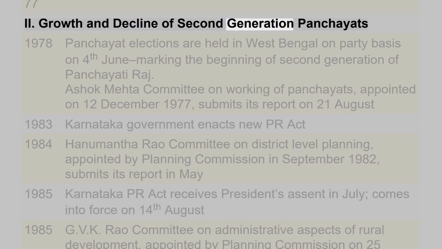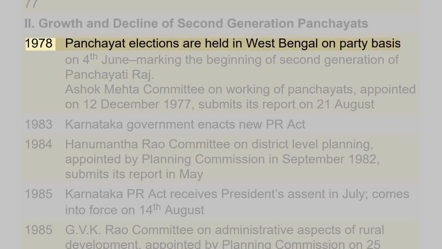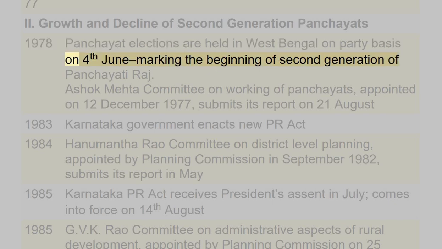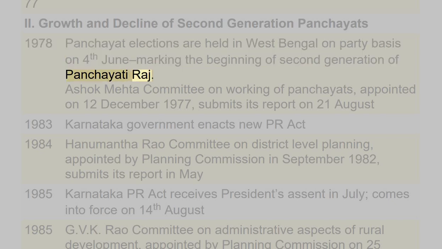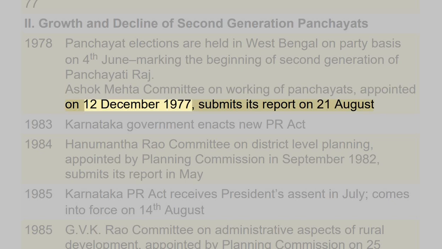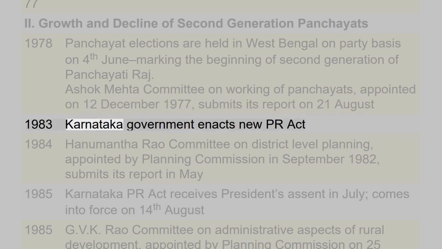2. Growth and decline of second-generation Panchayats. 1978 Panchayat elections are held in West Bengal on party basis on 4th June, marking the beginning of second generation of Panchayati Raj. Ashok Mehta Committee on Working of Panchayats, appointed on December 12, 1977, submits its report on August 21. 1983 Karnataka government enacts new PR Act.